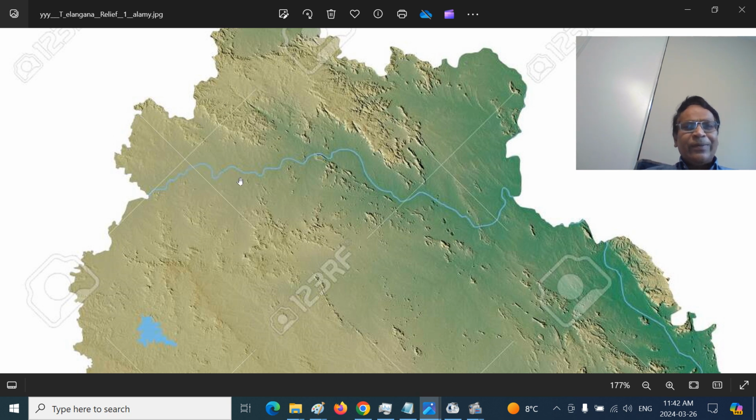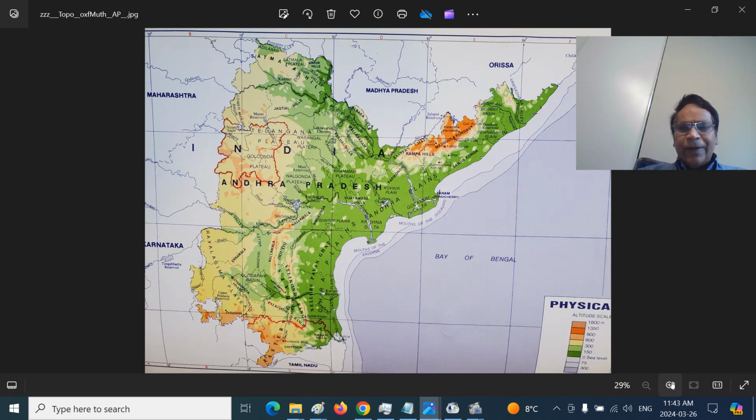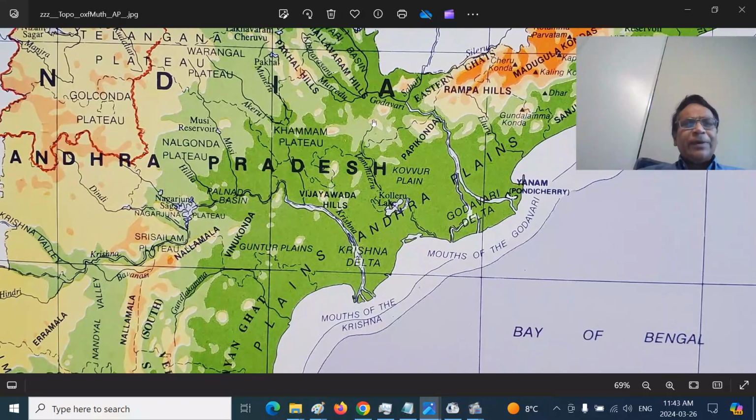Pedavagu River Basin here. This is the Manneru Basin. You can see this is the Satmala Hills or Satnala Hills. These are the Nirmal mountain ranges, and separating them is the Kaddam River Valley. You can see very clearly here. So again, you can see the different perspective of Godavari.